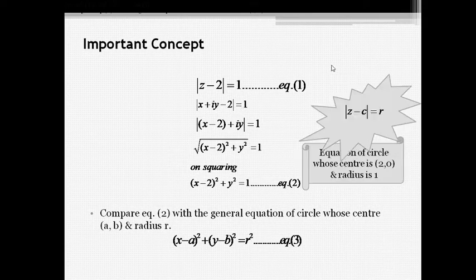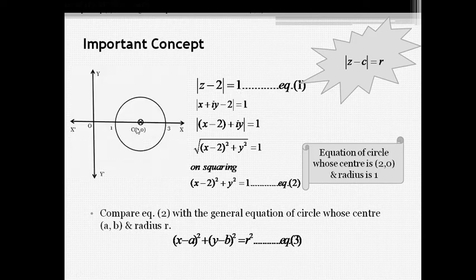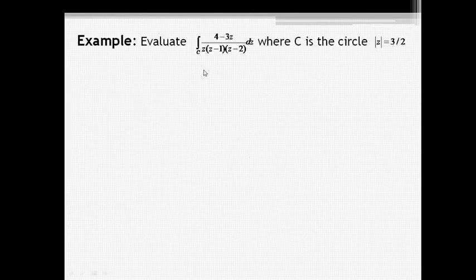Now directly we can find this by using mod of z minus c equal to r, where c is 2, that means z equal to 2, with x equal to 2, y equal to 0 and r equal to 1. If we draw the diagram of this, (2, 0) is the center of the circle and the radius is 1, then we get this type of circle. Now we apply this concept for finding solutions of some problems of integration by using Cauchy's integral theorem. Now we discuss some examples here.